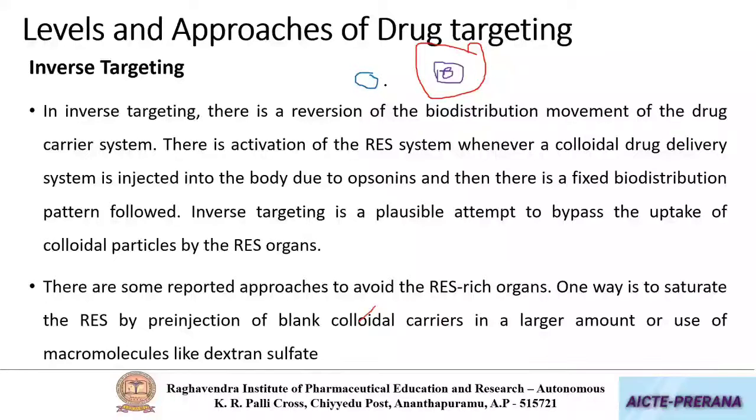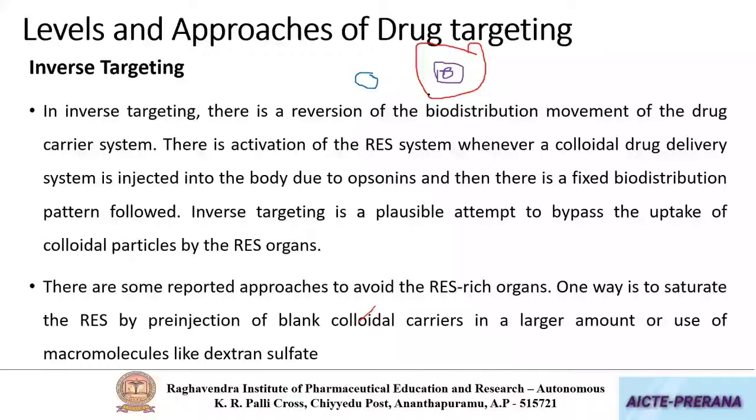In another way, due to the hydrophobic nature, they are getting recognized by the reticuloendothelial system. Now, we can alter the hydrophobic nature by coating with polymers like poloxamers or polyethylene glycols, by which they will lose their hydrophobic nature and exhibit hydrophilic nature, thereby not being taken up by the reticuloendothelial system.